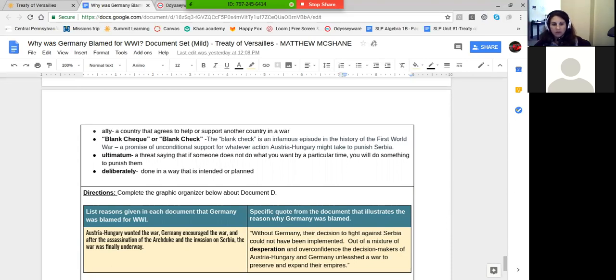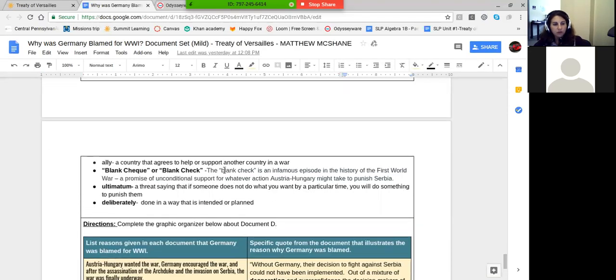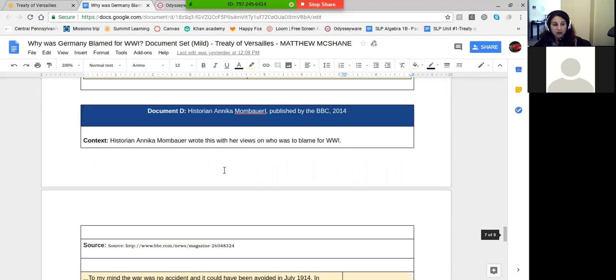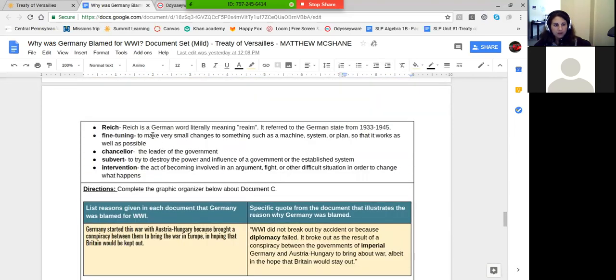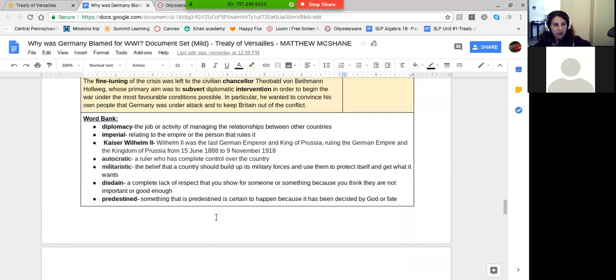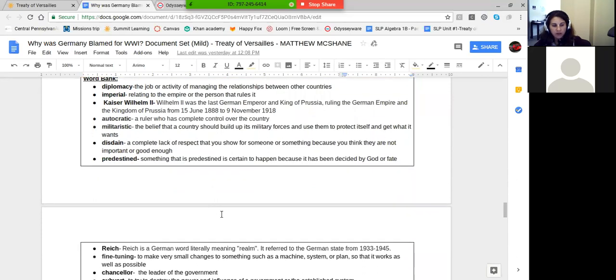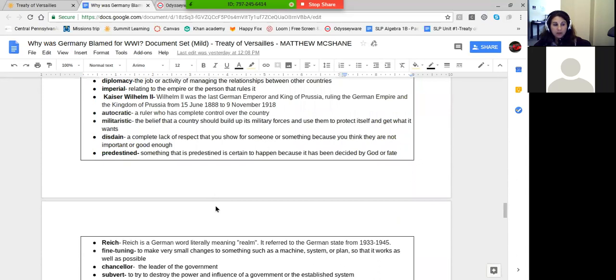And what I like about this is, Matt, will you show the learners all the different vocab words? Here's some right here, and then if you scroll up, you'll notice as you read through this, it's very helpful. Matt, did you use any of these when you were going through here? So you said fine tuning, and then you can find the definition. So use this word bank when you go through it, because some of these words are very difficult to understand. But if you go through and you use the word bank, it's going to make a lot more sense.